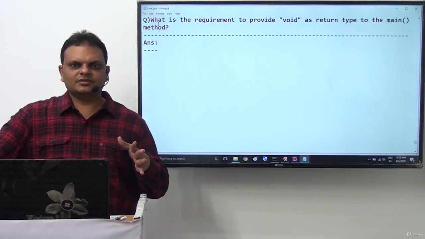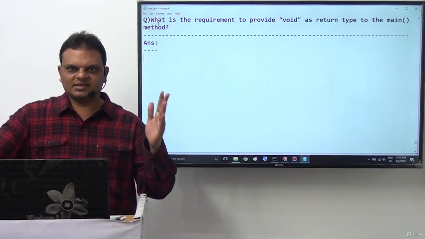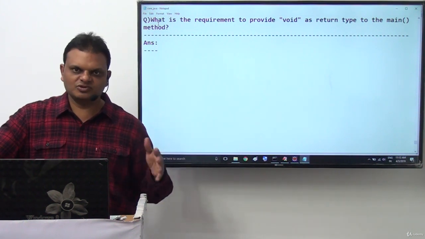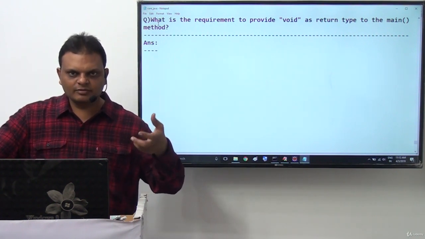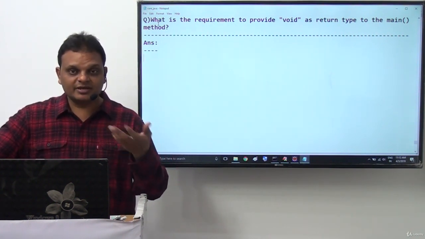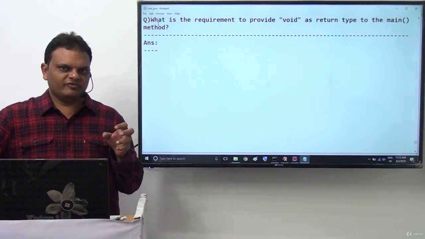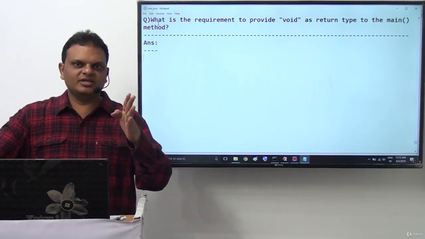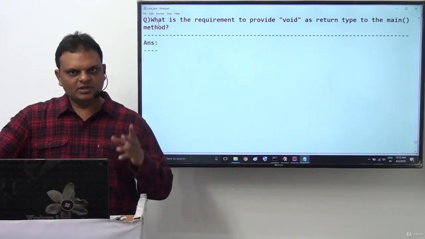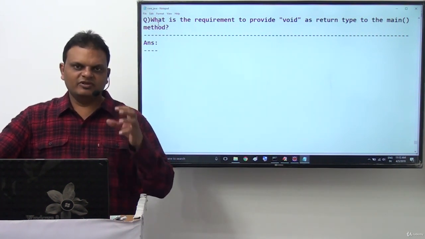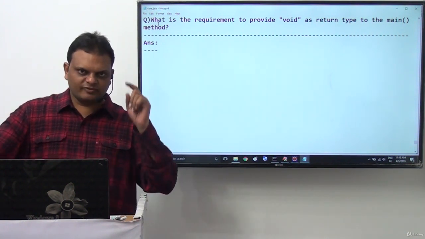For Java methods, all primitive data types can be used as return types. All user defined data types like classes, abstract classes, arrays and interfaces can also be used as return type. Along with these, we can use void as a return type. What is the meaning of void return type? If a method has return type int, an integer value must be returned from that method. If any method has float as return type, that method must return a float value. If any method has return type string, that method has to return some string value.